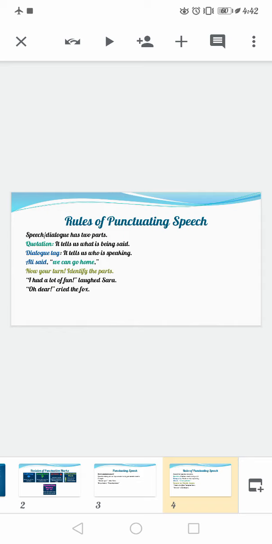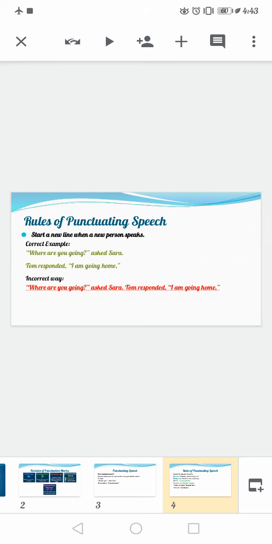So for example, Ali said, "We can go home." Now, "Ali said," because Ali is the person who is saying it, is the reporting speech, or the dialogue tag, and "We are going home," which is being said, is inside the inverted commas, and it is a quotation basically. So later on you can see the identification which is required. Definitely "Sarah laughed" is your reporting speech, or dialogue tag, and the part inside the inverted commas is your quotation.